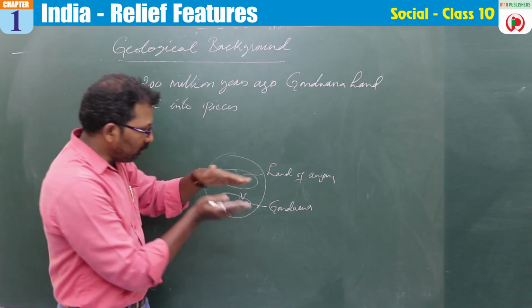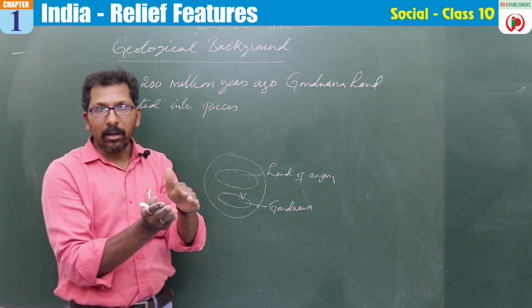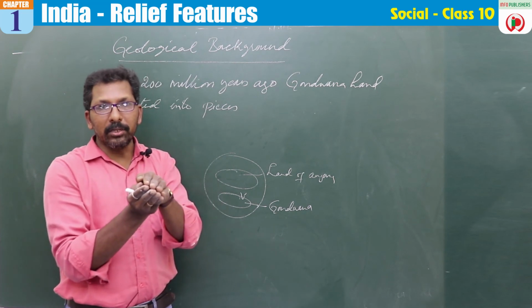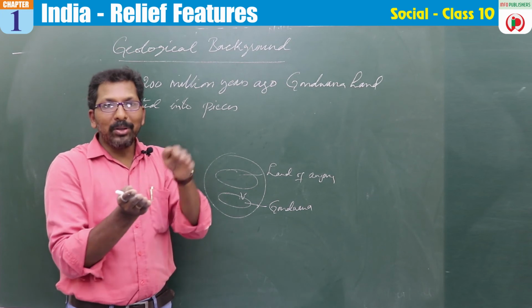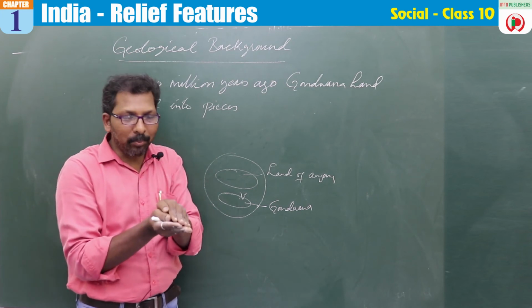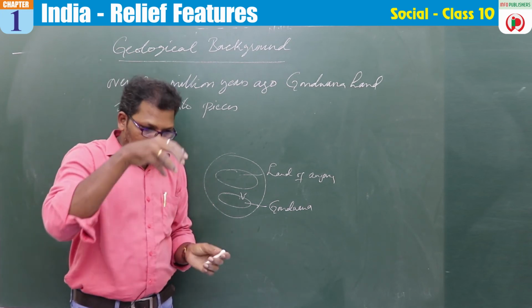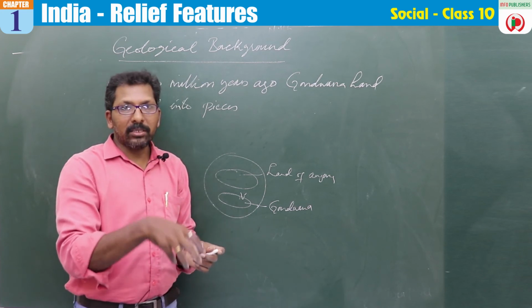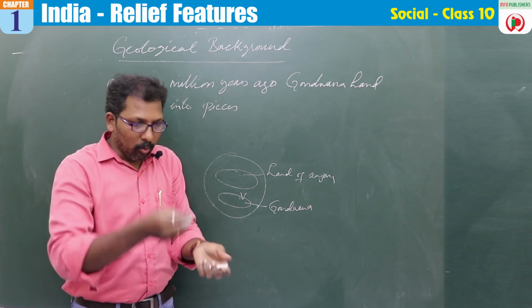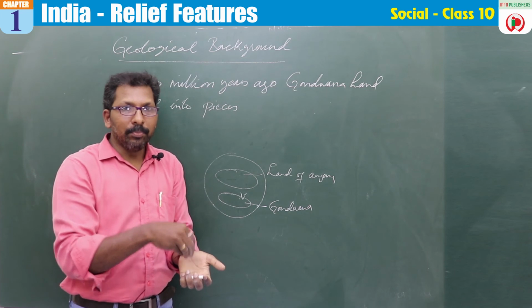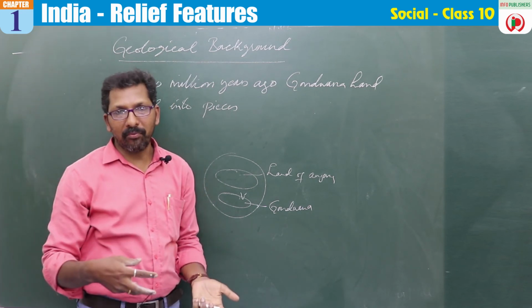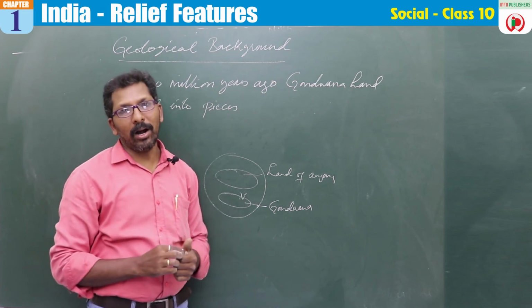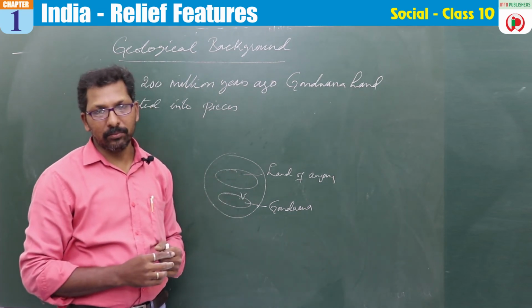Because of this collision there was compression and force, and because of the compression, what was present inside the landmass emerged on the outer surface, forming the Himalayan mountains.